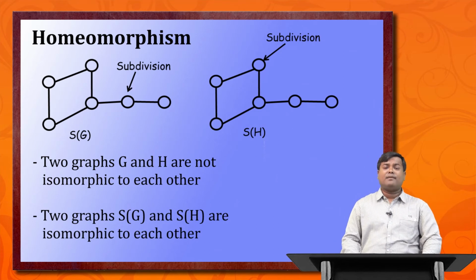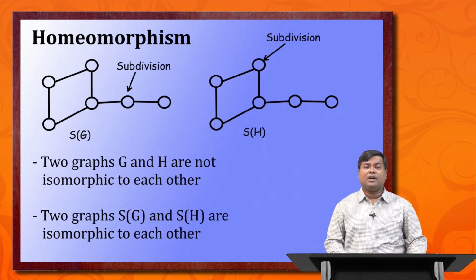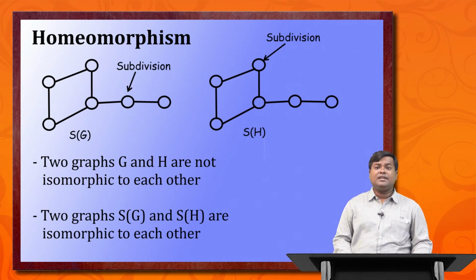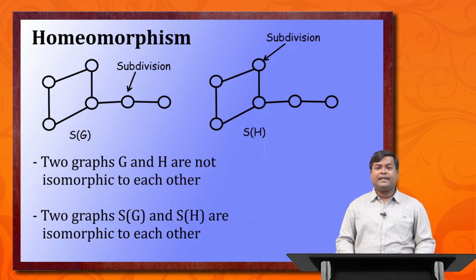Now we have added some more subdivision on the original graphs G and H, and we actually created a new graph which is a subdivision of G. So we have added one more point, and similarly we have added another vertex for graph H, which is a corner vertex.